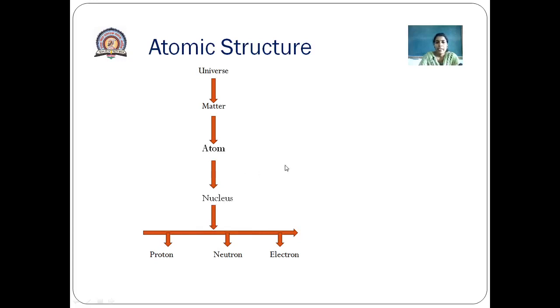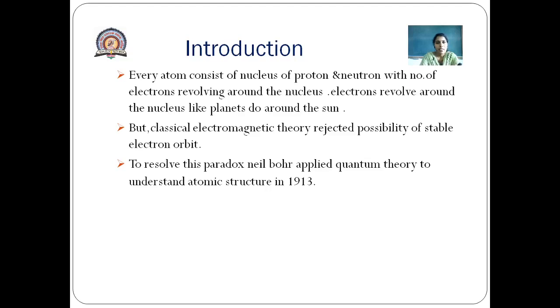You know the structure of an atom. Protons and neutrons are in the center, and electrons continuously revolve around the nucleus. Protons are positively charged particles, neutrons are electrically neutral, and electrons are negatively charged particles. Introduction. Every atom consists of a nucleus of protons and neutrons with a number of electrons revolving around the nucleus.